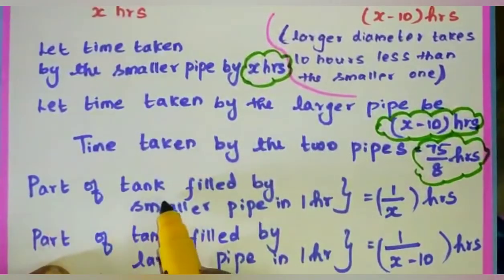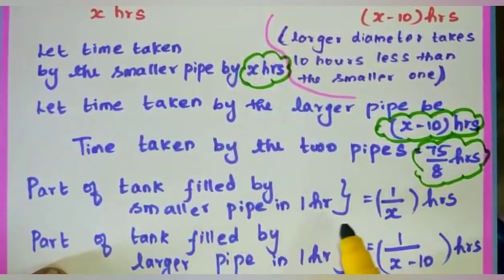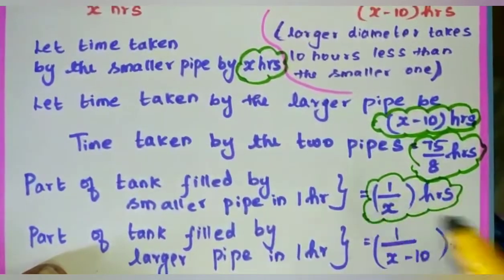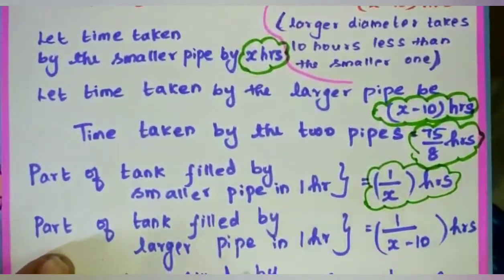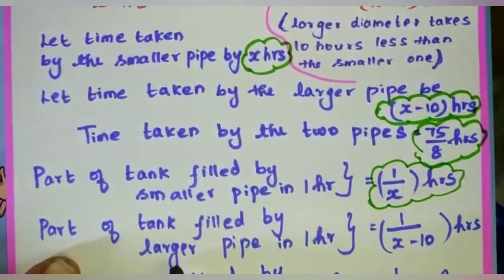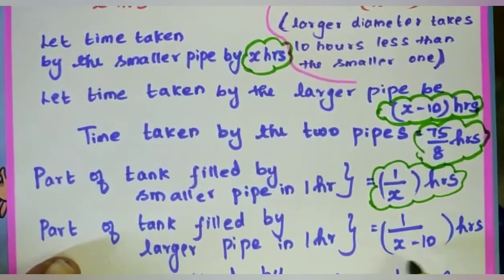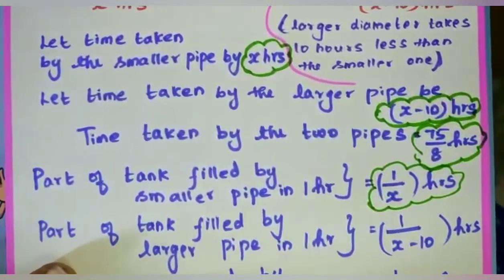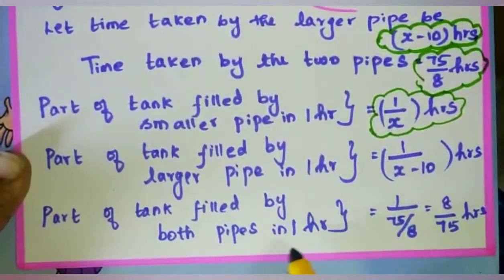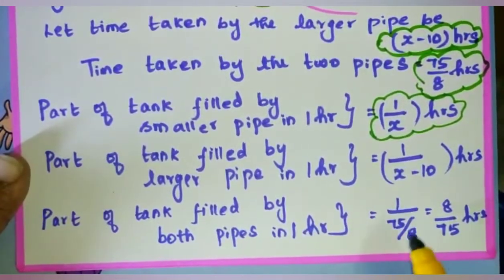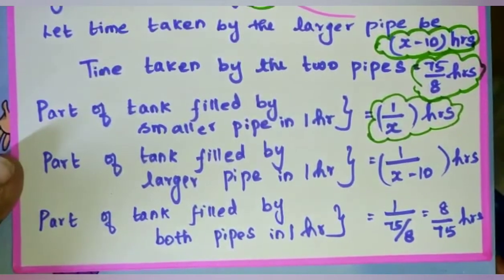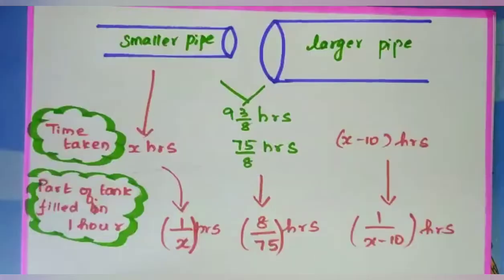Okay, part of tank filled by the smaller pipe in 1 hour. So 1 by x, that I consider as 1 by x, and the part of tank for 1 hour we are finding first. Part of tank filled by the larger pipe in 1 hour is 1 by x minus 10 hours. And then the part of tank filled by both the pipes in 1 hour is 1 divided by 75 divided by 8. So reciprocal it, 8 divided by 75 hours.